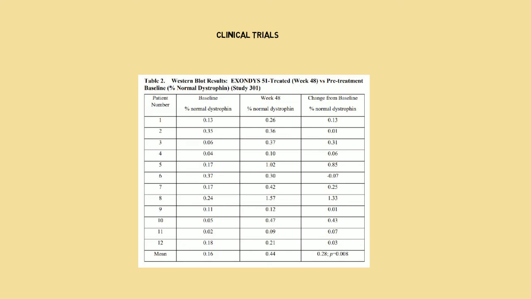In one of their clinical trials, 13 patients were treated with eteplirsen, nicknamed Exondys 51, weekly for 48 weeks. Using Western blot analysis, dystrophin levels in muscle tissue were assessed at baseline and after 48 weeks of treatment. Many patients did experience a change in dystrophin levels from baseline, but the results remained insignificant. Sarepta is currently recruiting for additional clinical trials to demonstrate stronger evidence for clinical benefit.